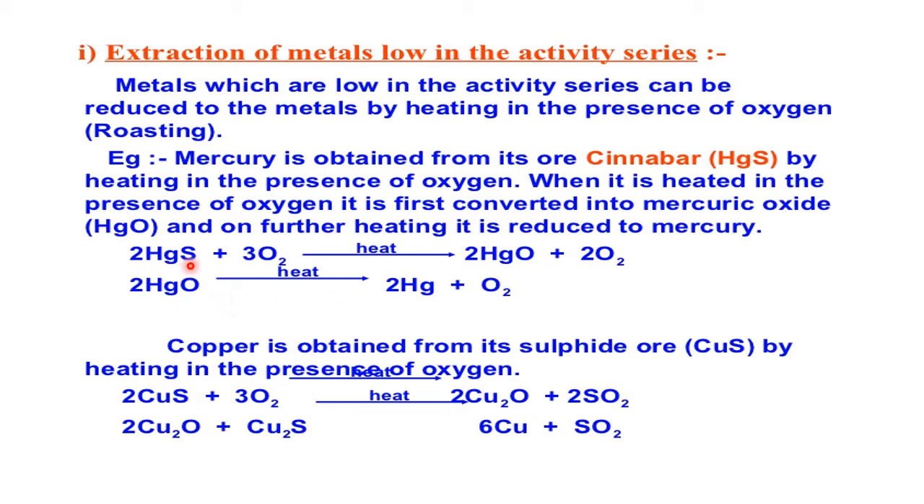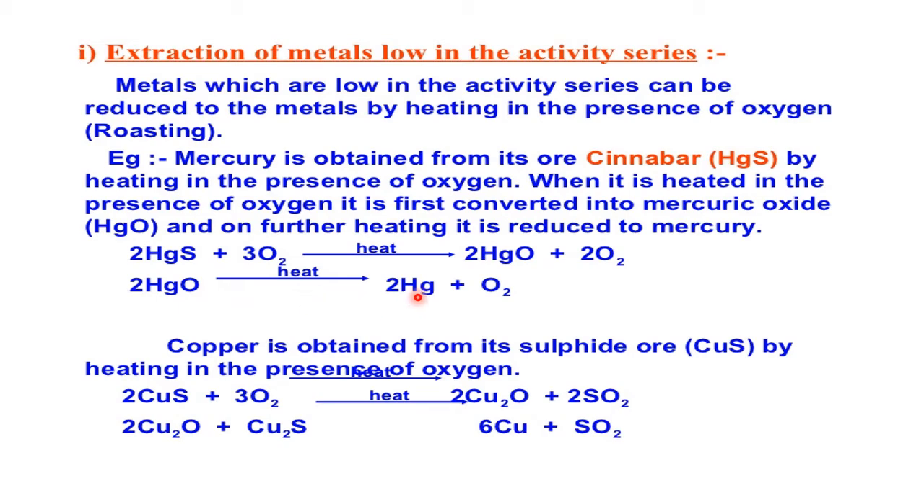The best example is what? Cinnabar. Cinnabar is a mercury ore. Heating it with oxygen converts it into its oxide form. This oxide upon heating decomposes and gives mercury.